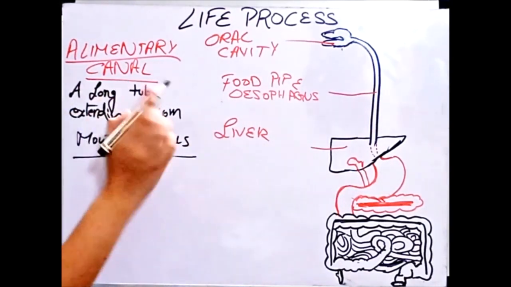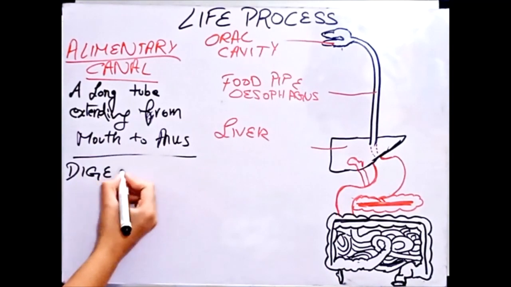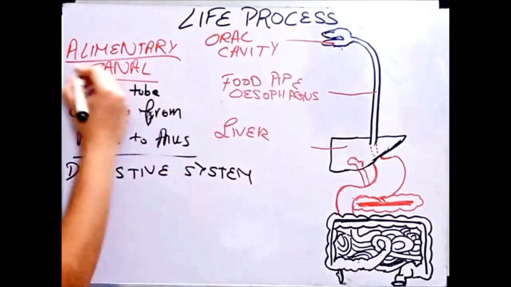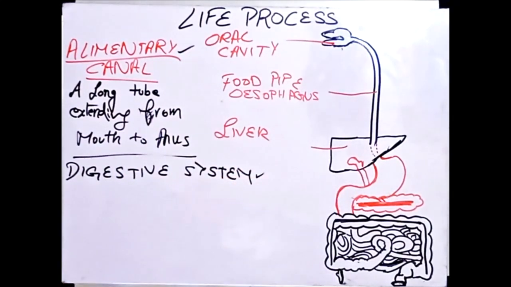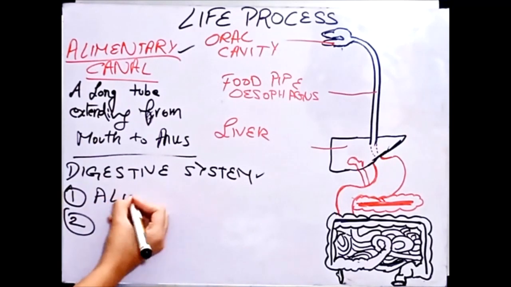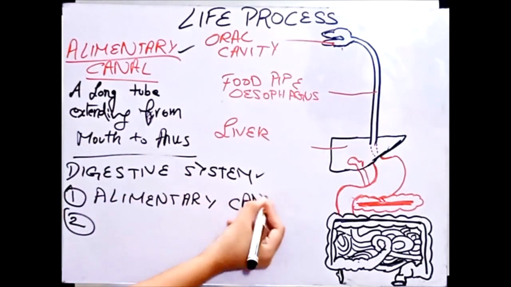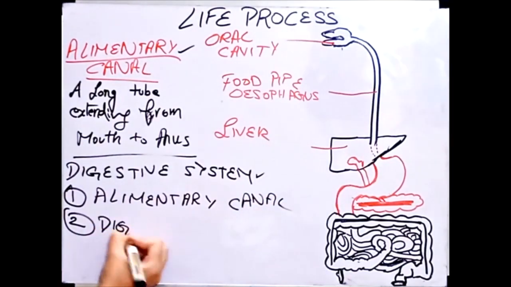Now this term is the digestive system. Students get confused here about the difference between an alimentary canal and a digestive system. So the digestive system comprises two things. First is the alimentary canal itself, and second is the digestive glands.